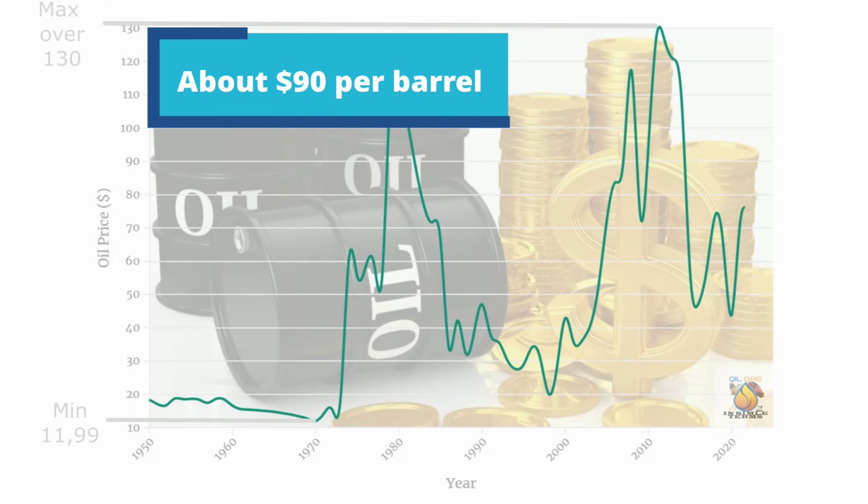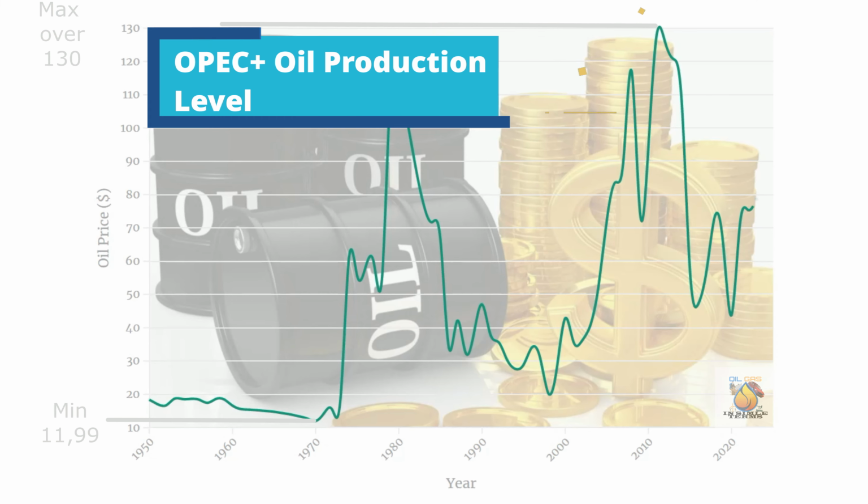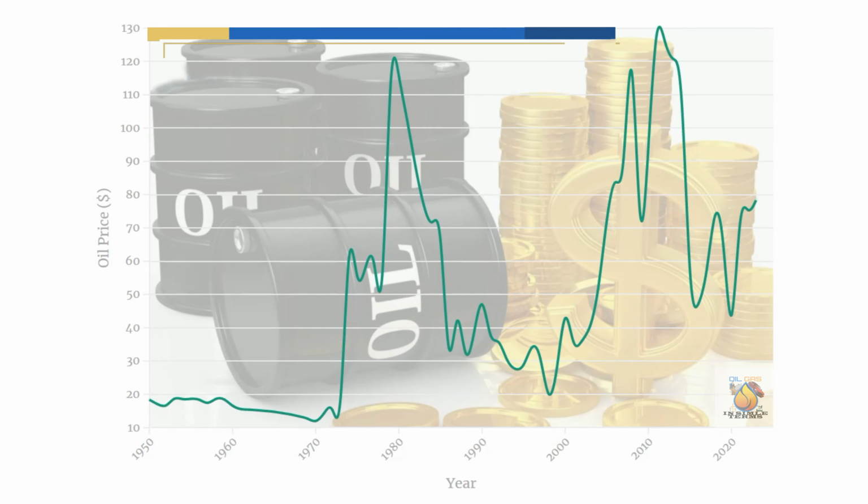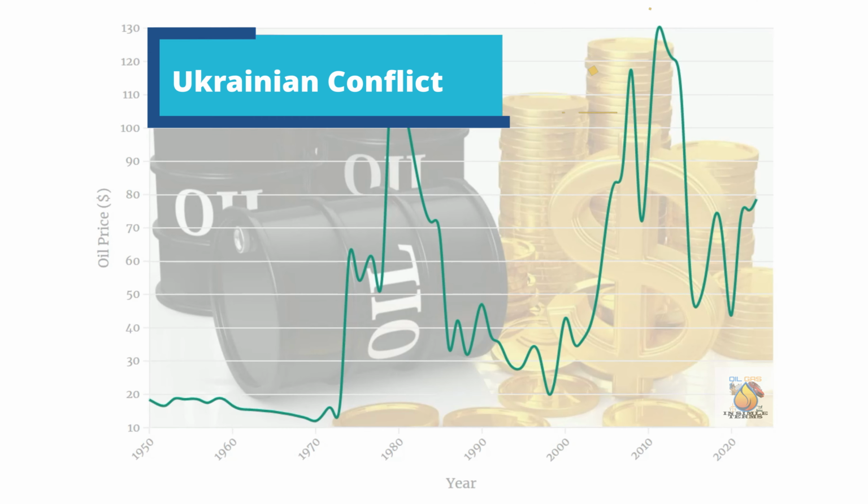The oil price really depends on reaction to global news, like OPEC Plus oil production reductions, information about US oil reserves, the Ukraine conflict, and so on.